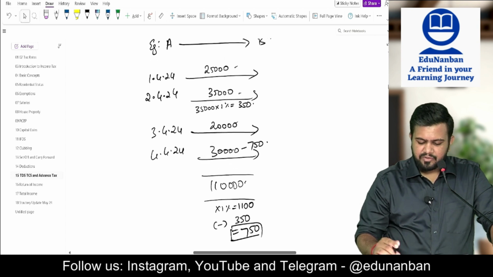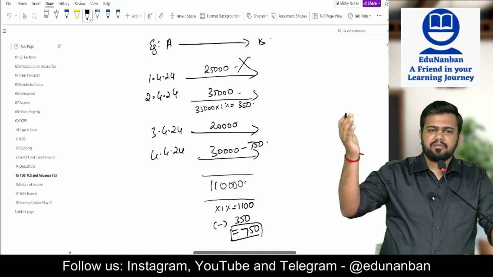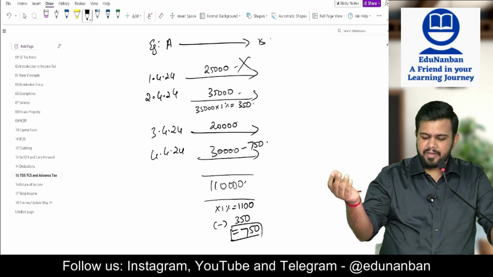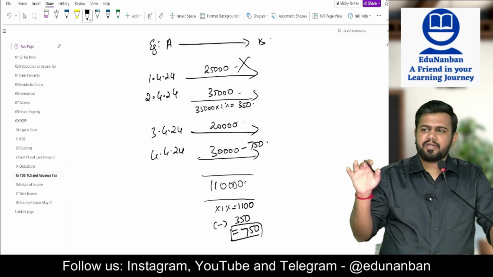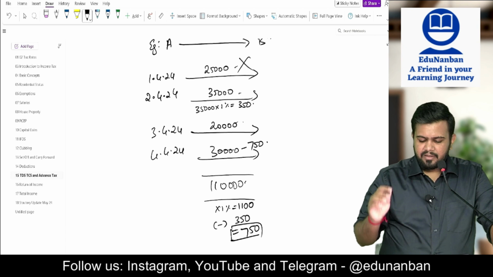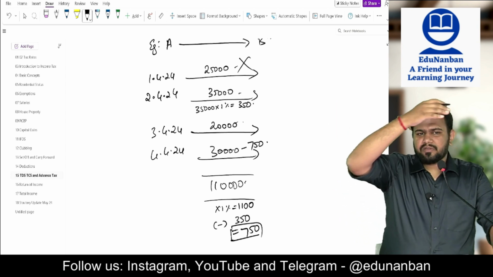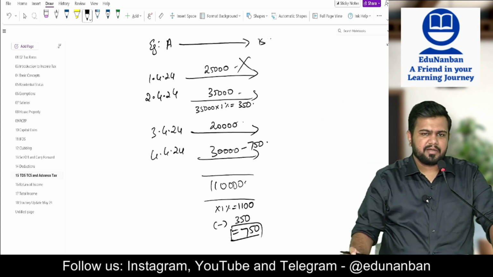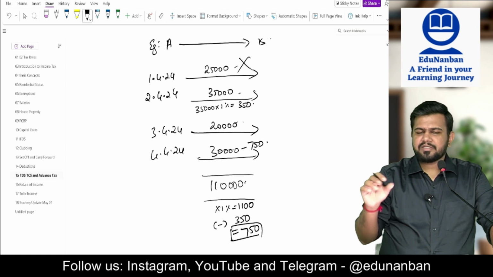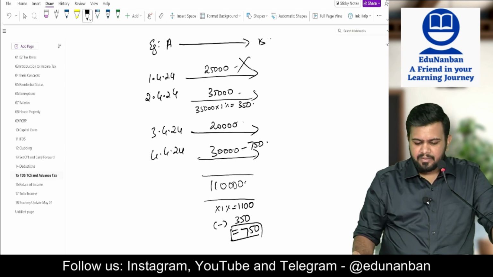So on 25,000 no TDS since it is within the 30,000 limit. 35,000 is more than 30,000, hence TDS has to be deducted at 1%. Balance only should be paid. Next payment 20,000, no TDS since it is within the 1 lakh limit and the 30,000 limit also. Then the next 30,000 is crossing the 1 lakh limit. Since the 1 lakh limit is crossed, TDS has to be deducted on all the payments. So from the starting, calculate TDS at 1% on the entire value, and the balance after minus TDS already paid should be deducted and paid to the payee.